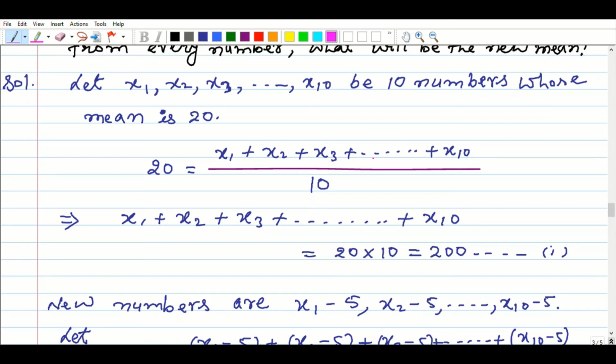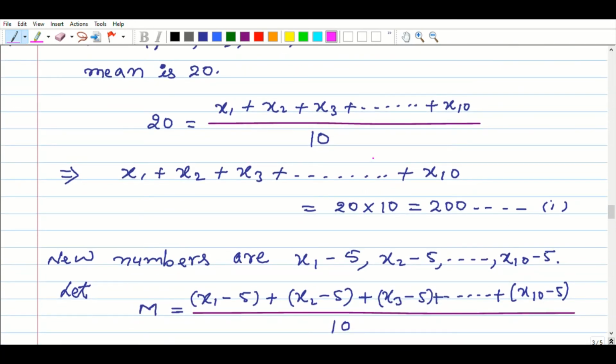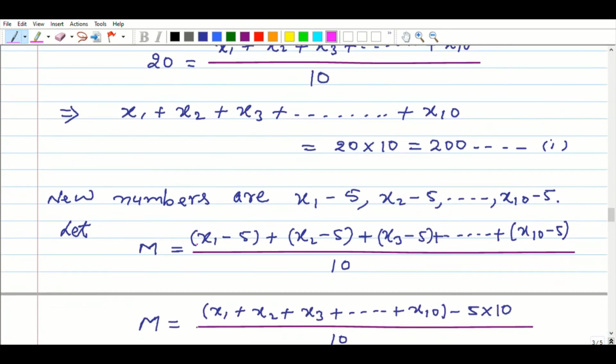Now new numbers are mentioned in the question, that subtract 5 from each number. So we will write here x1 minus 5, x2 minus 5 dot dot dot x10 minus 5. Let m be the mean. So m equal to x1 minus 5 plus x2 minus 5 plus x3 minus 5 plus dot dot dot x10 minus 5, all divided by 10.